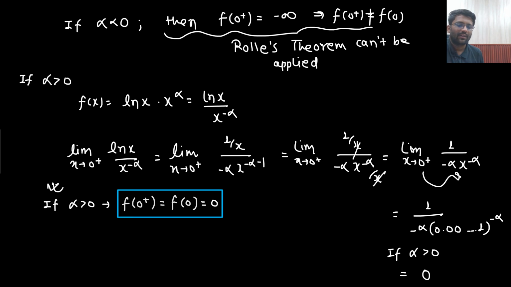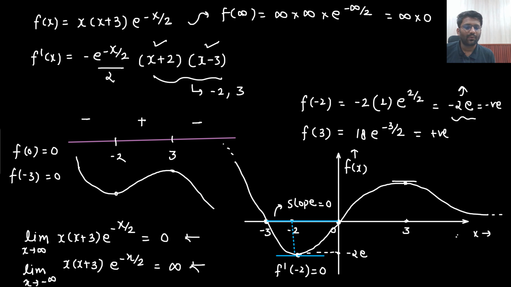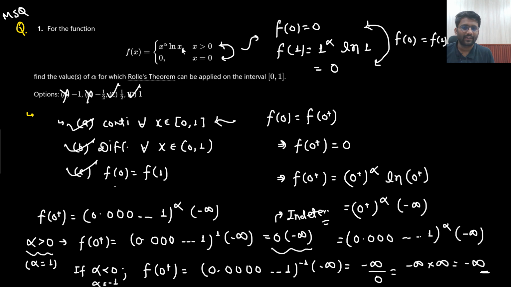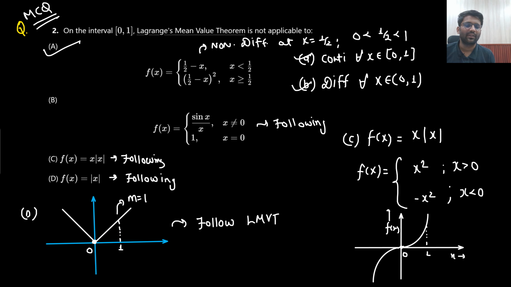So here our LMVT is ended. Lagrange's mean value theorem is ended here. All good, all fine. This was a good graph that we have understood. So x into ln x will also be a good graph. x into ln x or ln x by x, they will also be a good graph. But in the next lecture, we are going to see them.